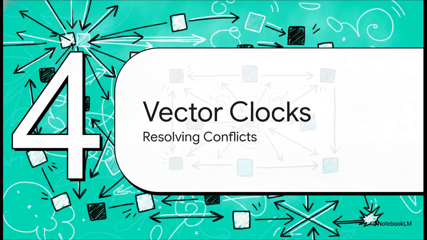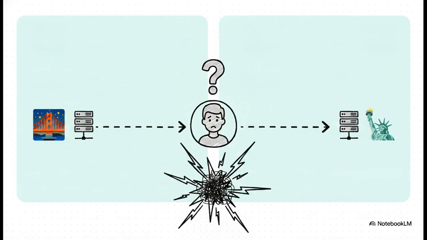Section 4, Resolving Conflicts, Vector Clocks. Now, what happens when things happen at the exact same time? We absolutely need a way to resolve data collisions. Imagine a scenario where high availability is prioritized over strict consistency. A user updates their name. Server 1 processes an update changing it to John San Francisco, while at the very same millisecond, Server 2 processes an update changing it to John New York. The system now has two conflicting versions of reality, and no simple way to know which is the right one.